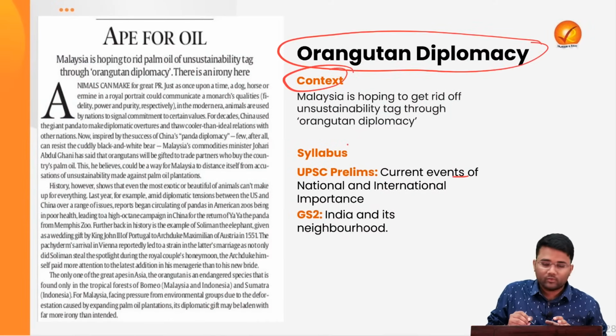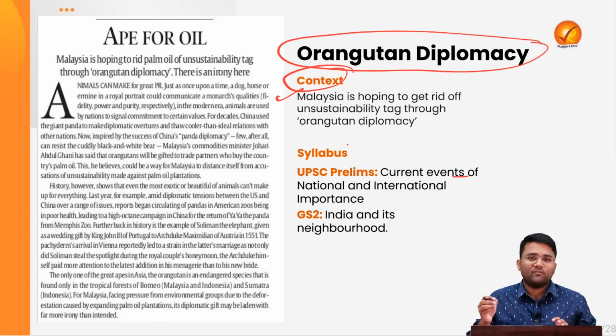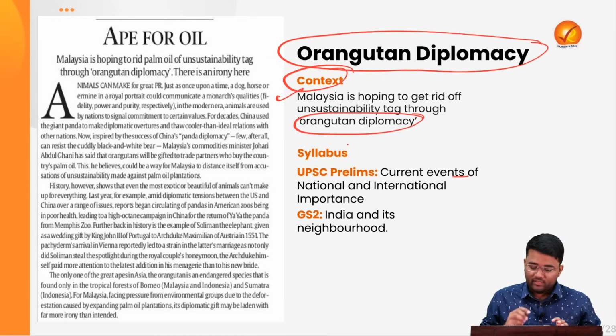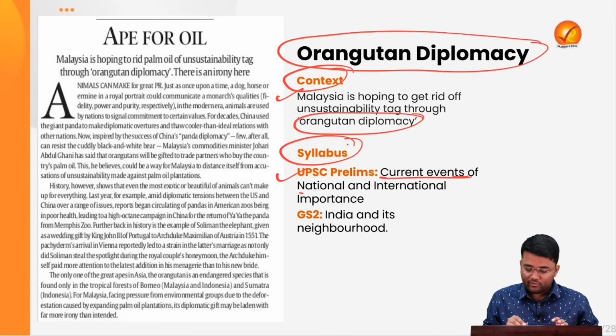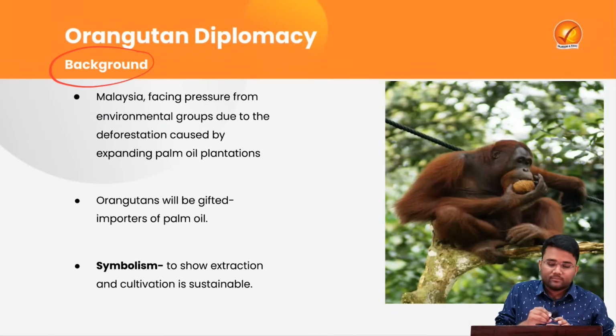The context of this particular topic is that recently Malaysia is hoping to get rid of the unsustainability tag regarding the cultivation of palm oil and plantation of palm trees through its Orangutan Diplomacy. This particular topic pertains to the syllabus of your UPSC prelims, current events of national and international importance, and the syllabus of your mains GS2, India and its neighborhood. So let's understand the background of this particular case.